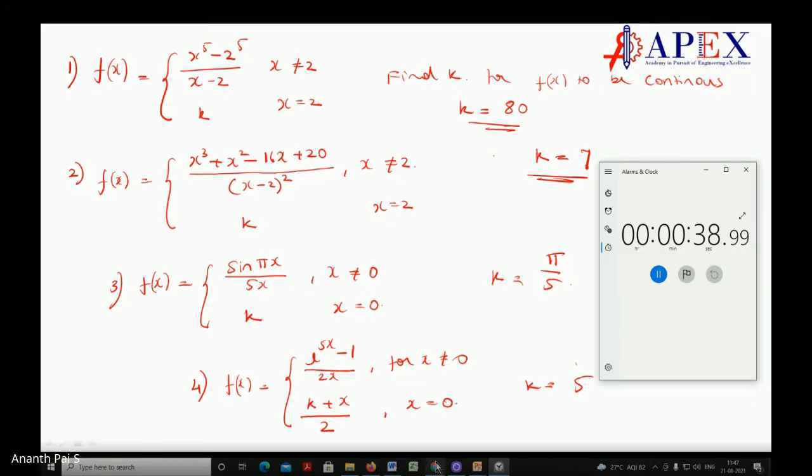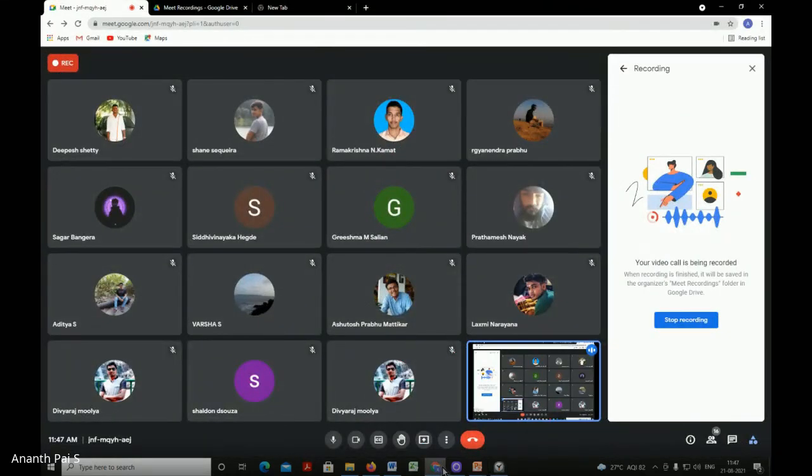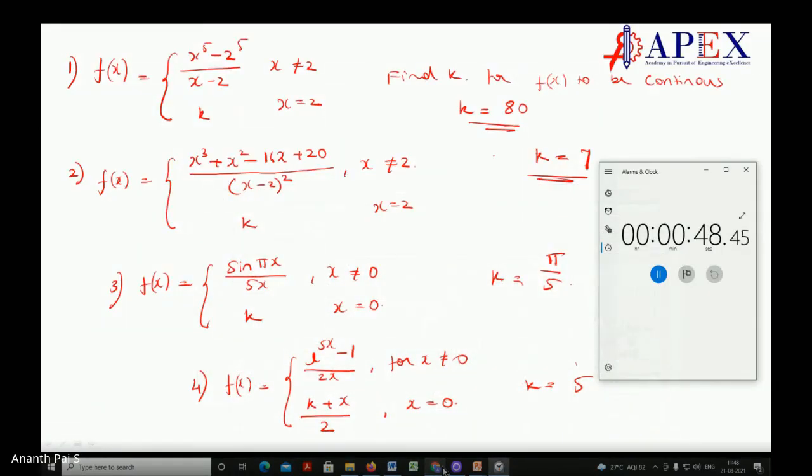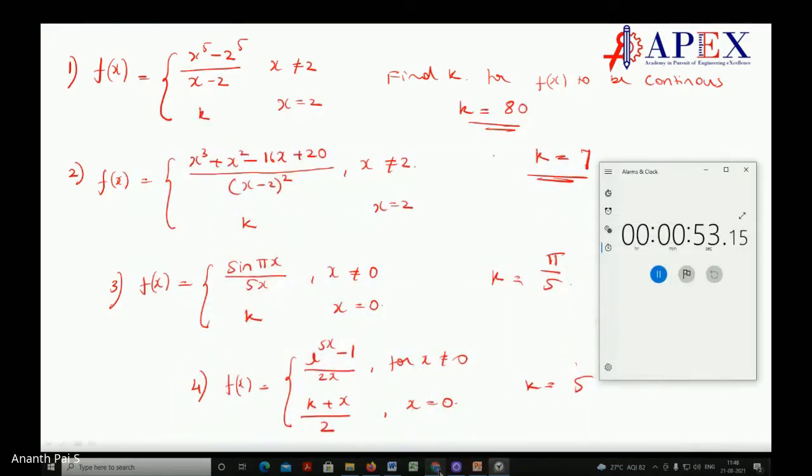Then who else are there? Okay, let me ask. Ramakrishna. Second one, sir. Okay. Siddhi Vinayaka. Done, sir. Very good. Okay. Grishma. Yes, sir. All done. Fourth one, sir. Fourth, doing one. Good. Prathamesh. Last one, sir. Very good. Aditya. So first one, sir.